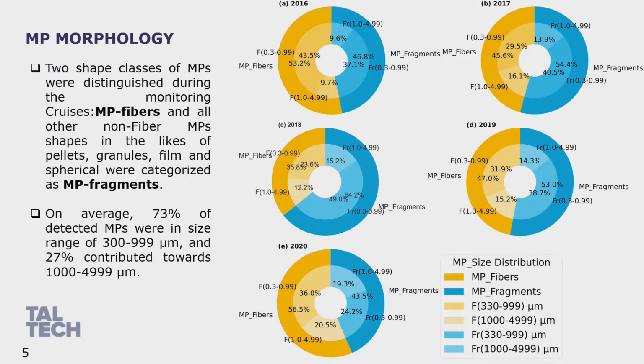The yellow part is the fibers and the blue part is the fragments. We can easily see that in 2016 and 2020, the share of fibers was quite higher in comparison to other years. About 73% of particles were from 0.3 to 0.9 mm, and 27% were greater than 1 mm.